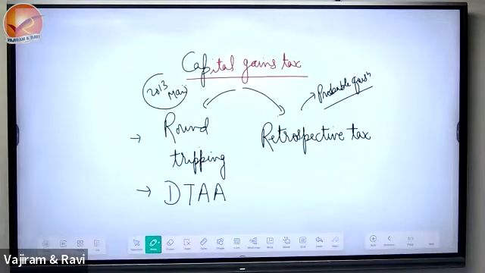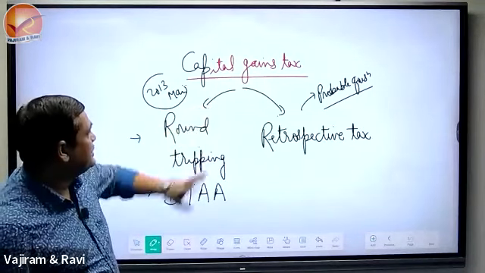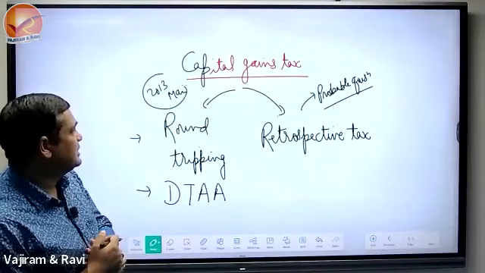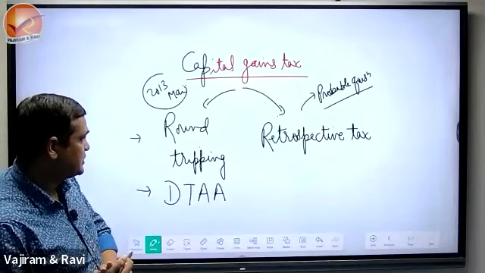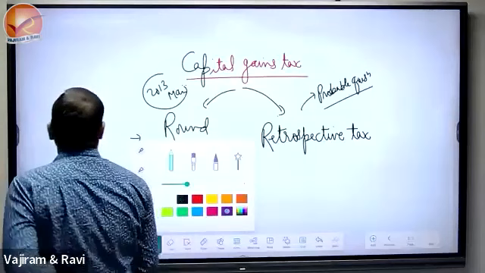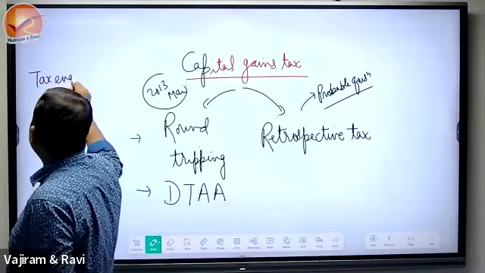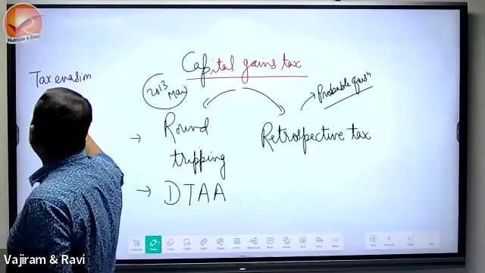Further, there are two concepts: one is called tax evasion, another is called tax avoidance.